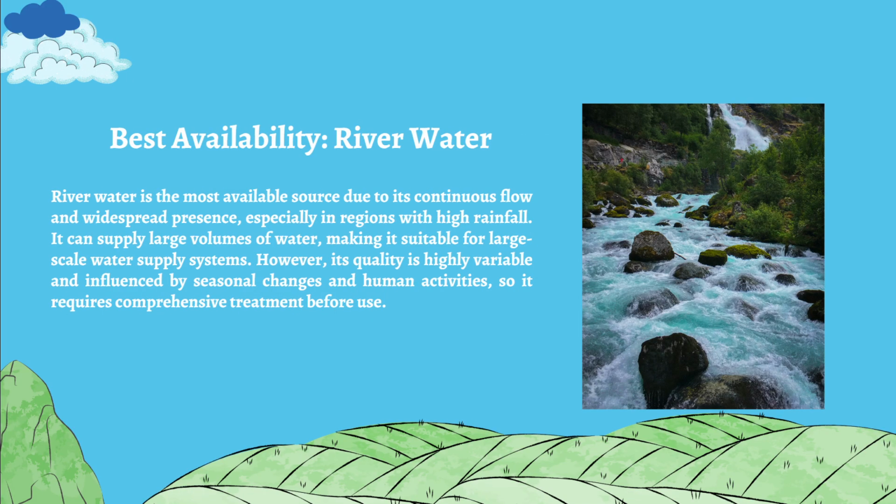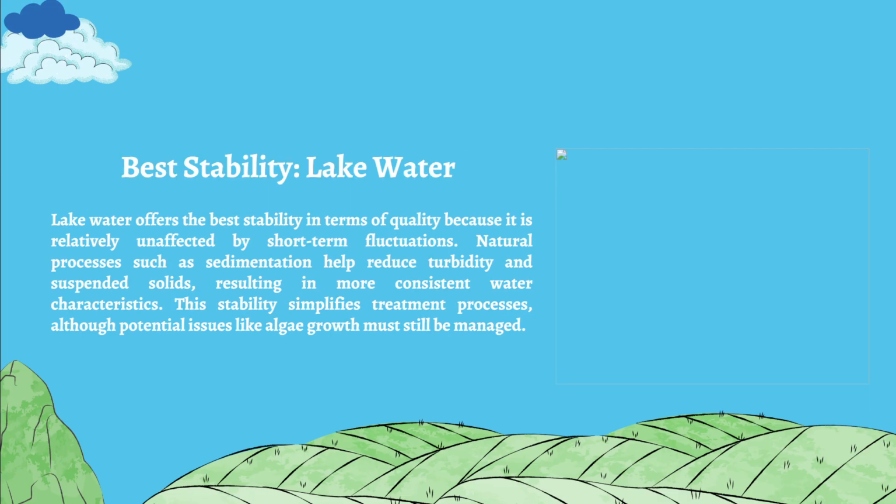So the best availability is river water. River water is the most available source due to its continuous flow, especially in regions with high rainfall. It can supply a large volume of water, making it suitable for a large-scale water supply system. However, its quality is highly variable and influenced by seasonal change and human activity. So it requires comprehensive treatment before use.